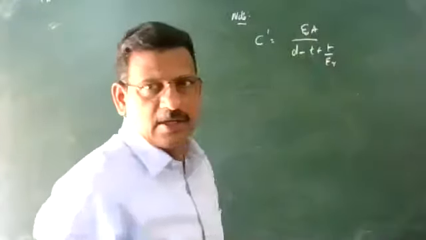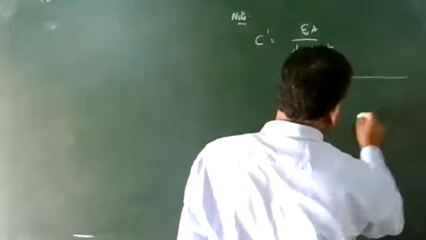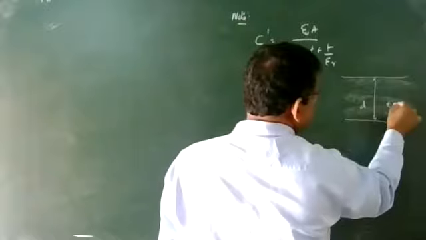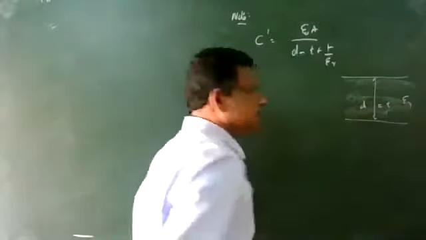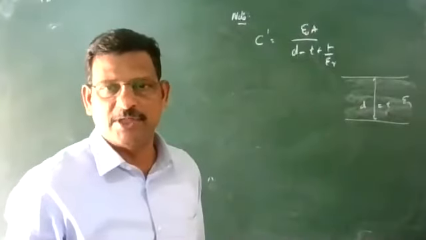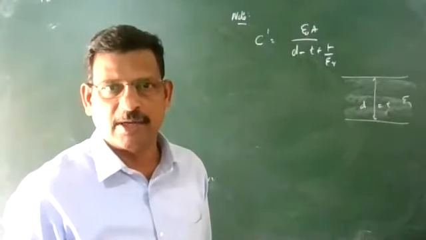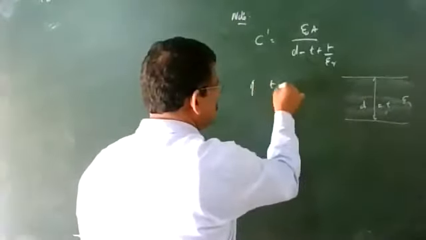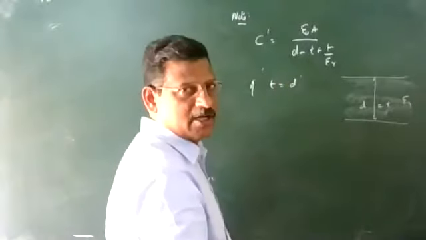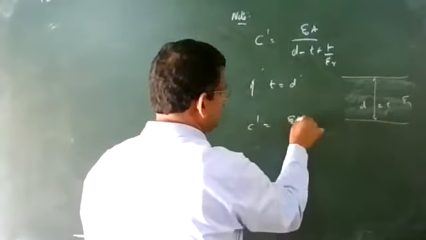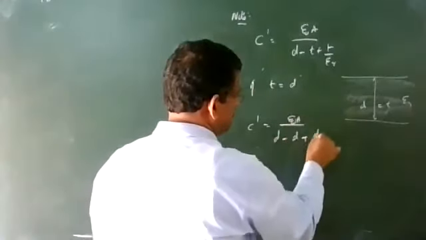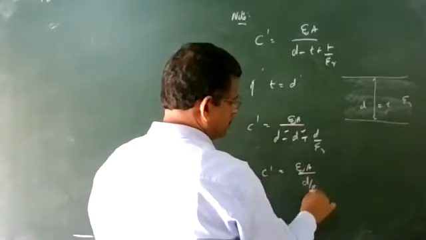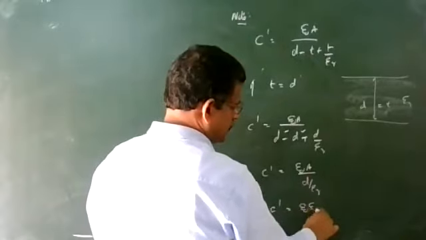Suppose the entire space which you are filling is filled with epsilon R. The thickness of the dielectric slab is equal to the separation. So what will be the capacitance? Can you calculate from here? If T is equal to D, then the entire space is filled with the dielectric. So C dash is equal to epsilon 0 A divided by D minus D plus D by epsilon R. D cancels, so C dash is epsilon 0 A divided by D by epsilon R. C dash is equal to epsilon 0 epsilon R A by D.